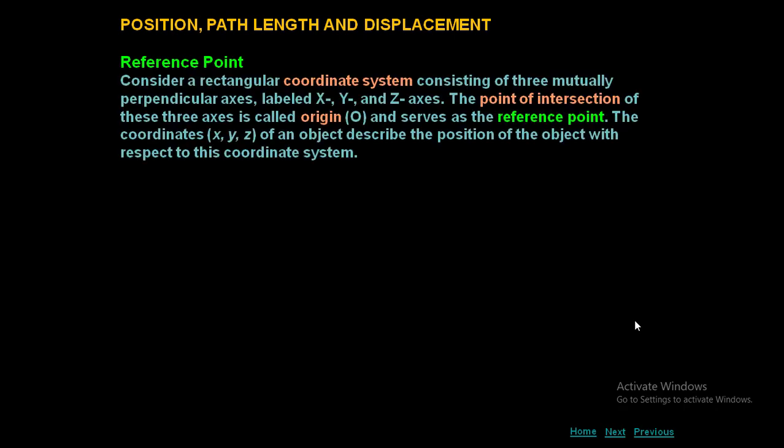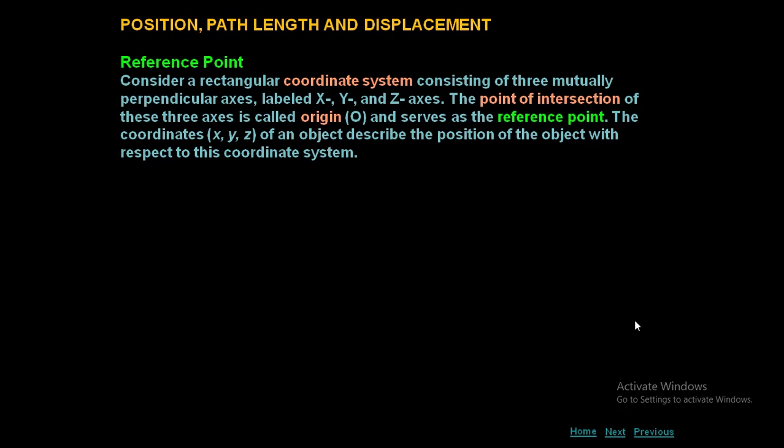Before going to discuss about them, let's talk about reference point. What do you mean by reference point? Consider a rectangular coordinate system consisting of three mutually perpendicular axes labeled x, y, and z axis. The point of intersection of these three axes is called origin and serves as the reference point.